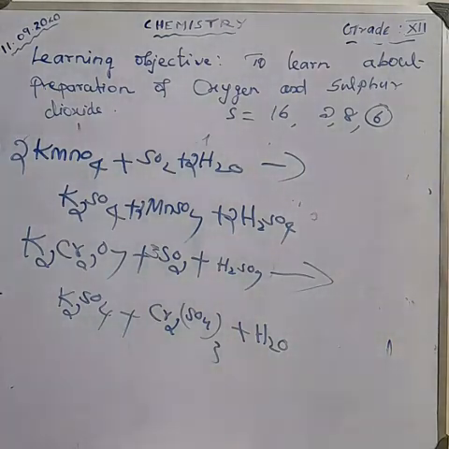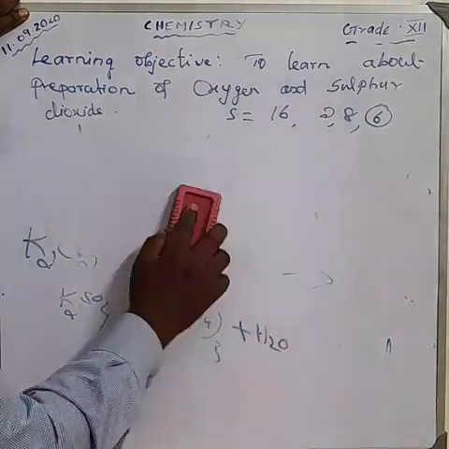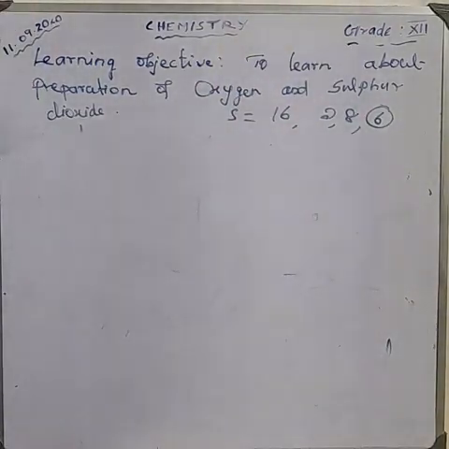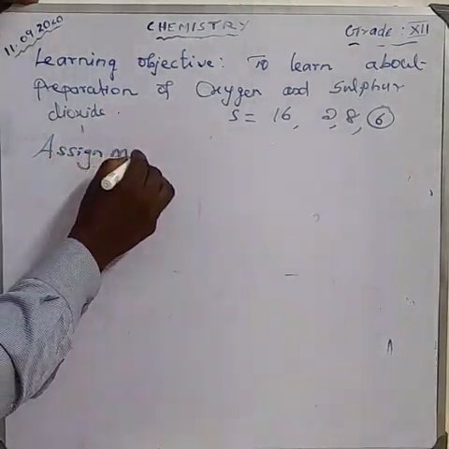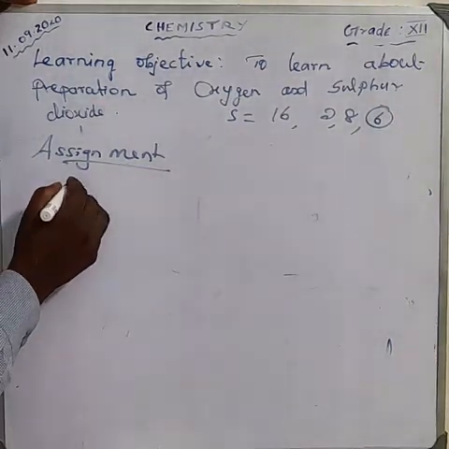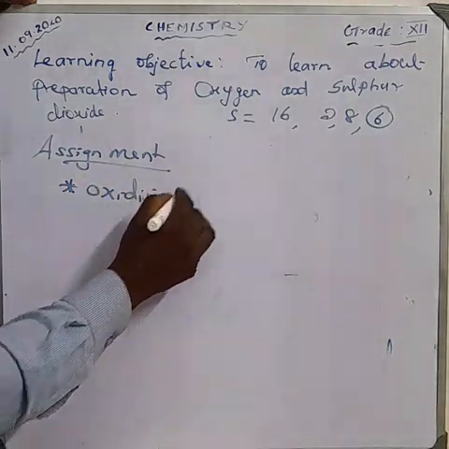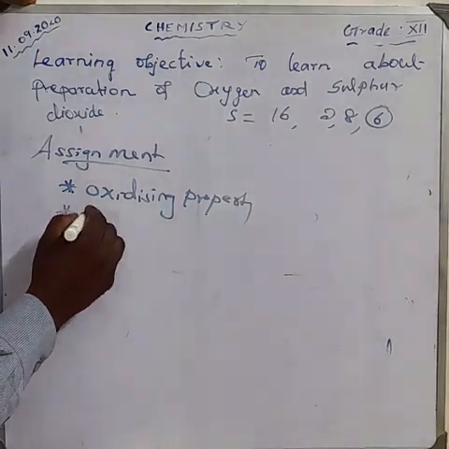Please, all of you, today I am giving an assignment, page number 76. The assignment is about the oxidation property and, on the next page, the reducing property.